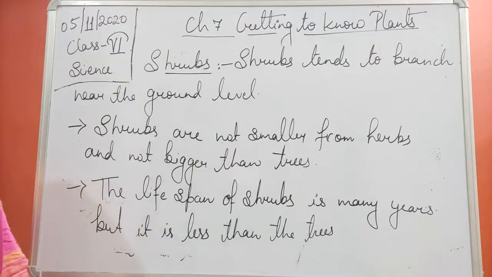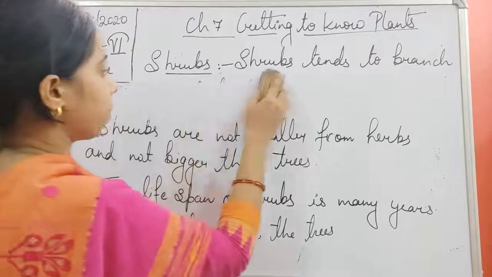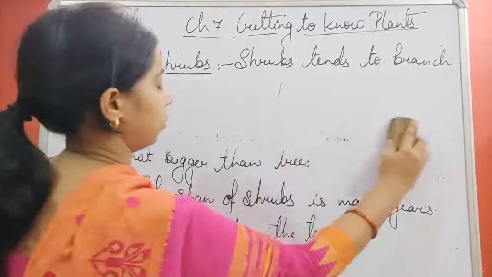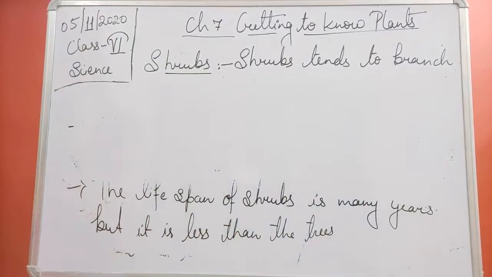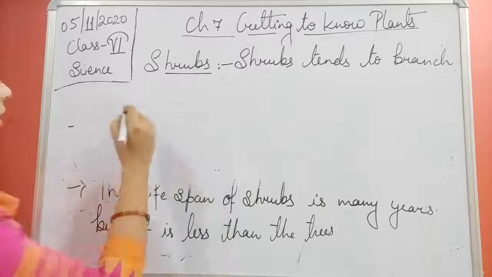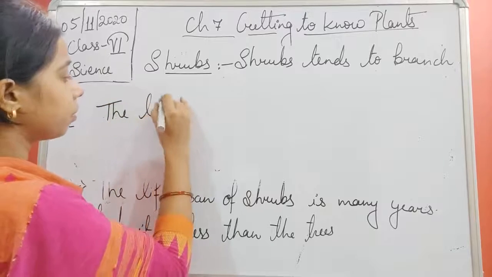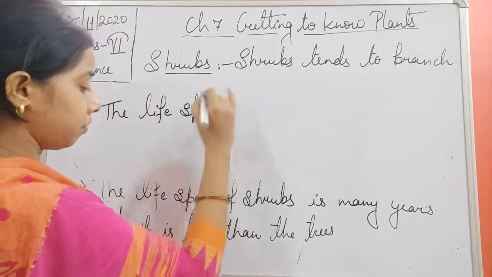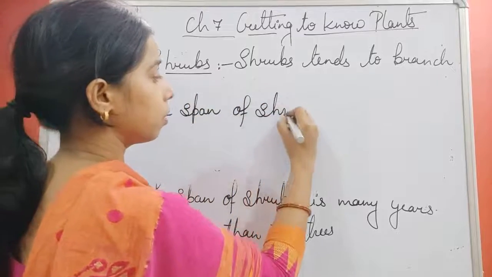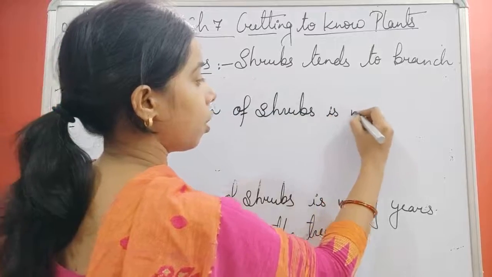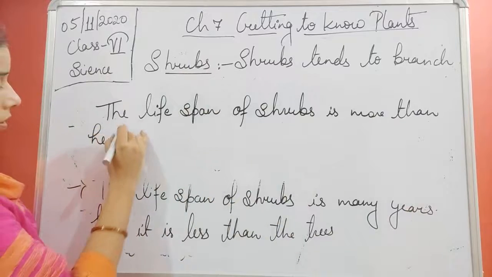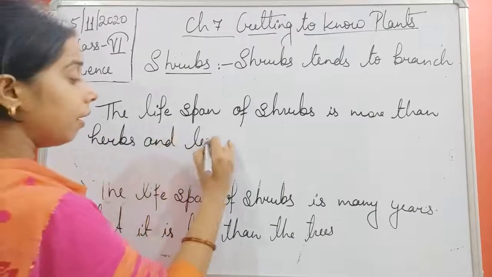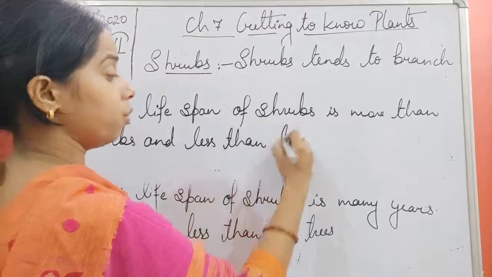So we can say that the lifespan of shrubs is more than herbs and less than the trees.